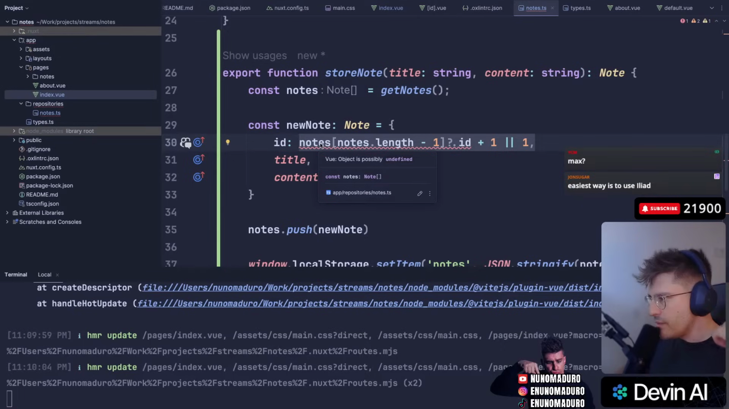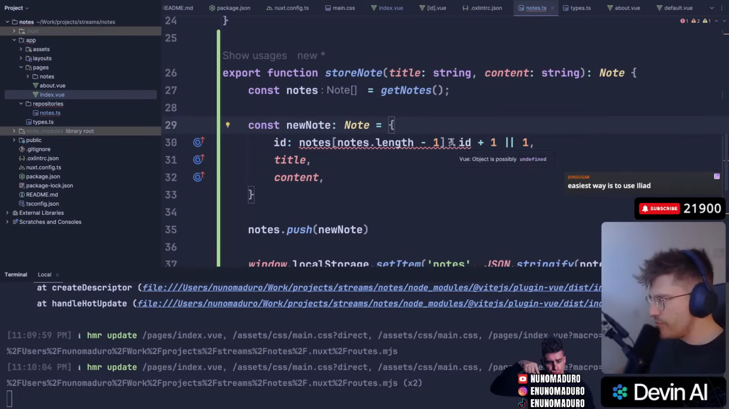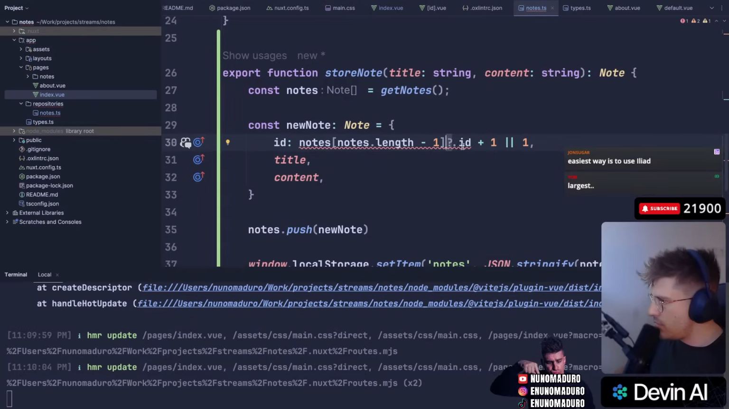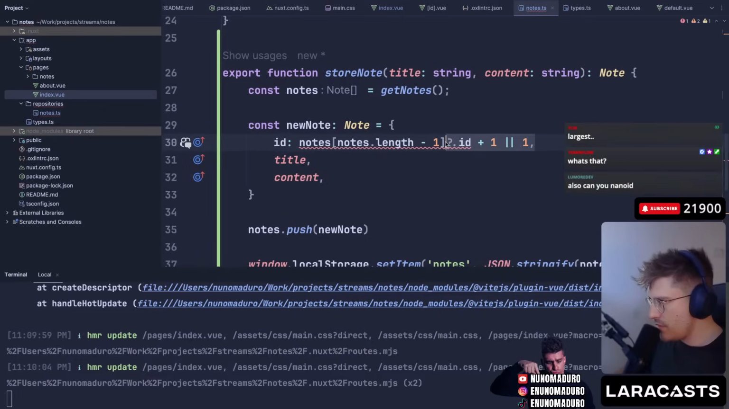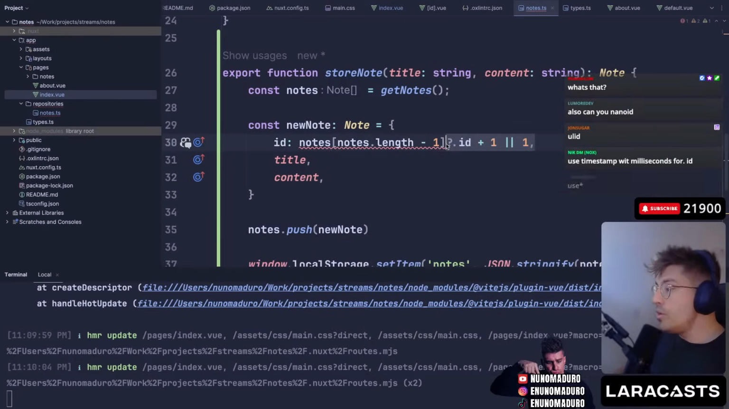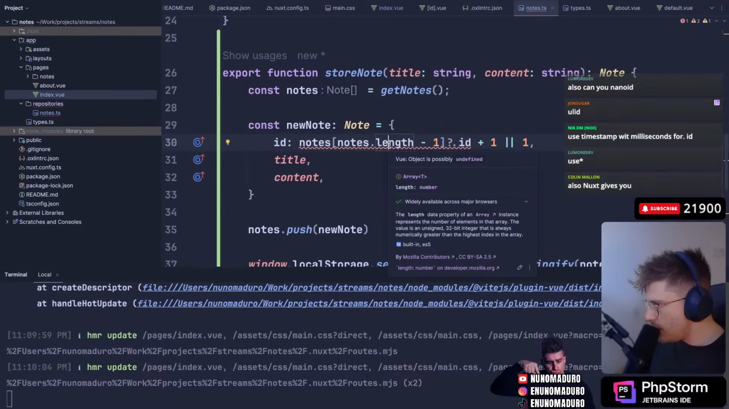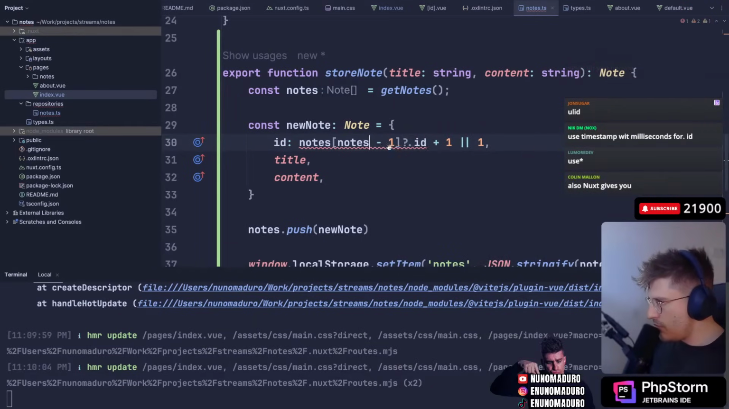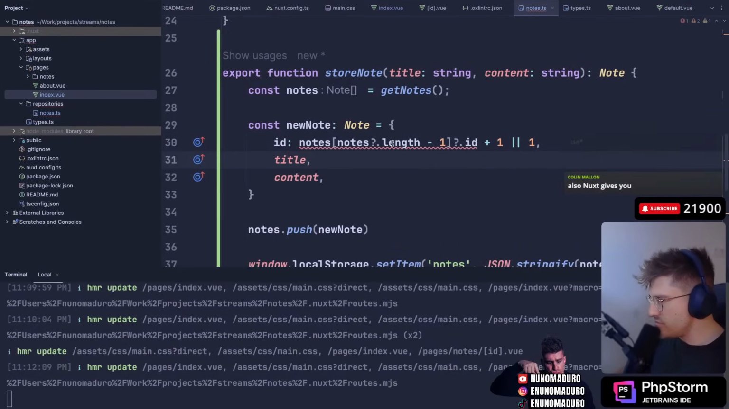Why is it complaining though? Object is possibly undefined. Yeah, that's why I'm doing this thing. What do you mean? Object is possibly undefined. Exactly, that's why I'm doing this. What the heck? Oh, nodes, wait, what? It may not be actually nodes at all. That's why.